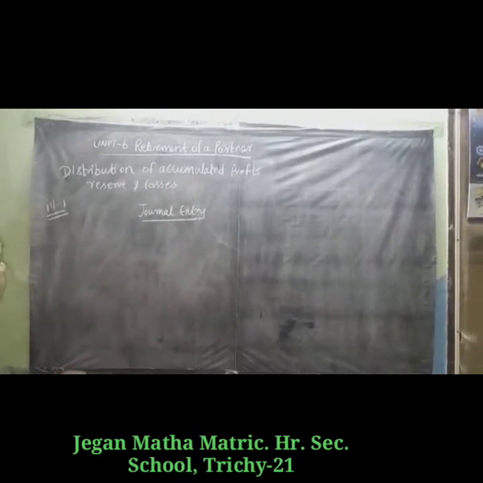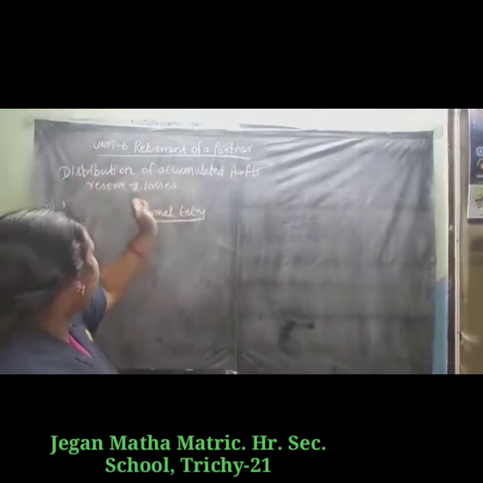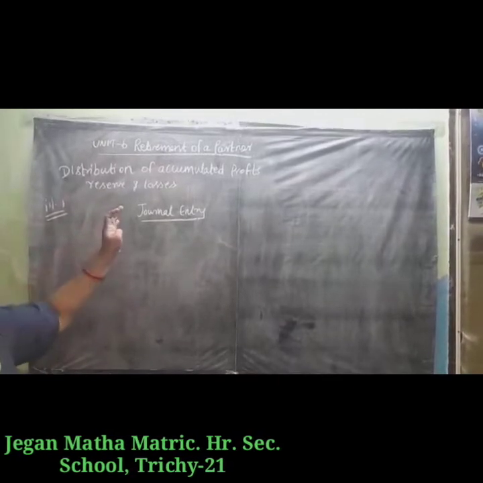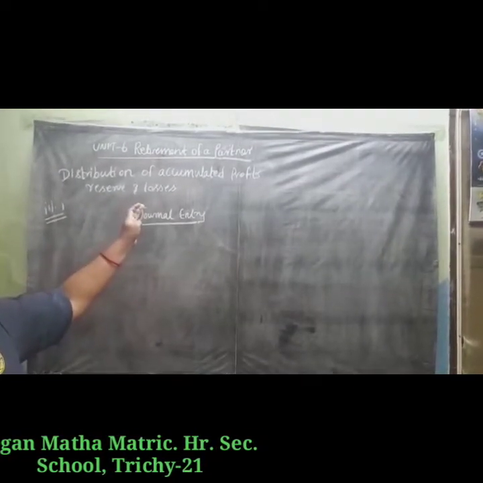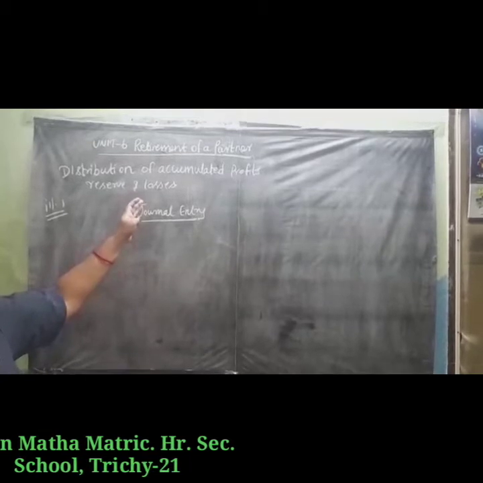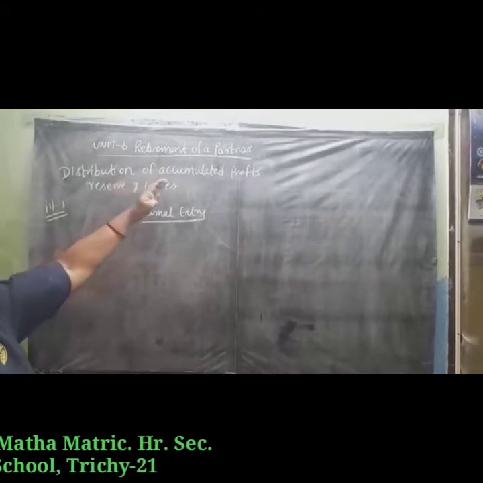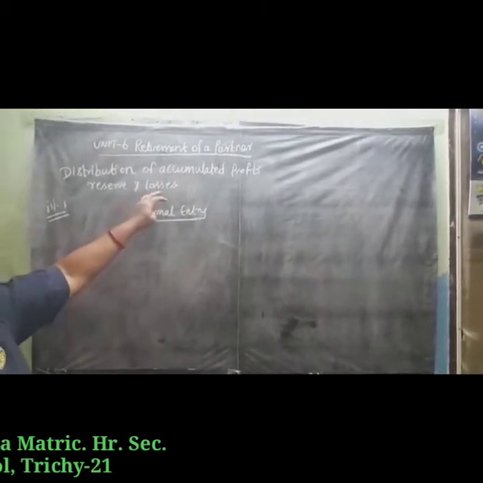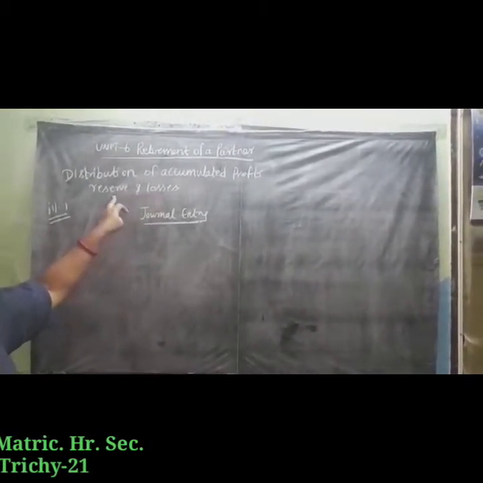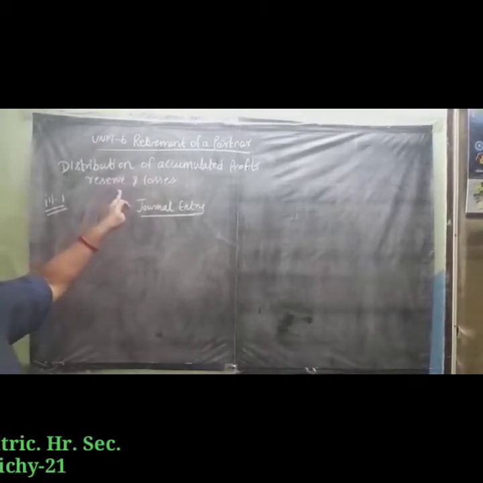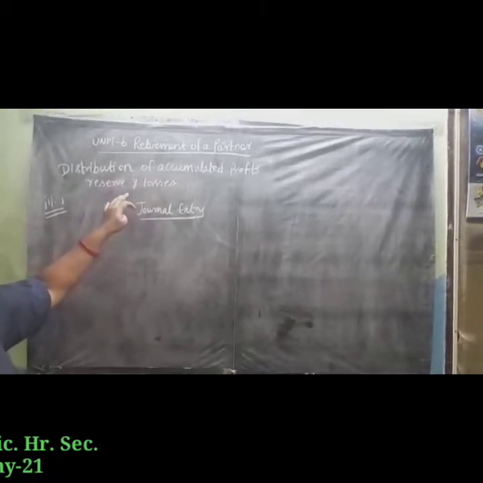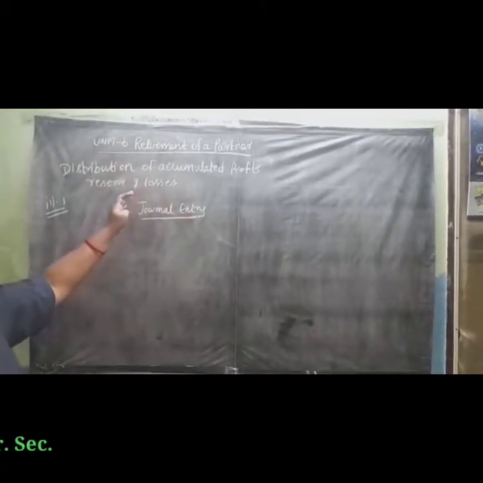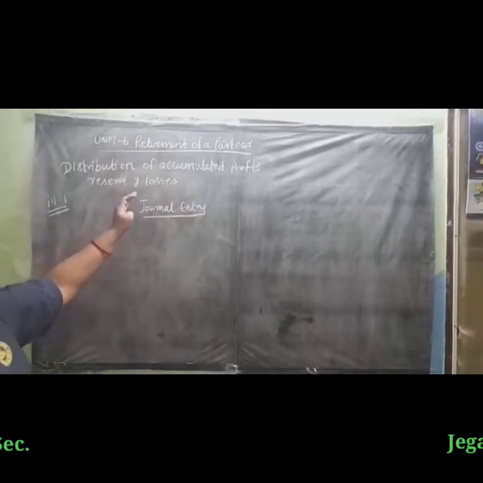In this video we are going to discuss the distribution of accumulated profits, reserves and losses. Profits and losses of previous years which are not distributed to the partners are known as accumulated profits and reserves or losses. Reserves include general reserve or reserve fund, workmen compensation fund and investment fluctuation fund, etc. As the accumulated profits and losses belong to all the partners, they should be distributed to all the partners in the old profit sharing ratio.